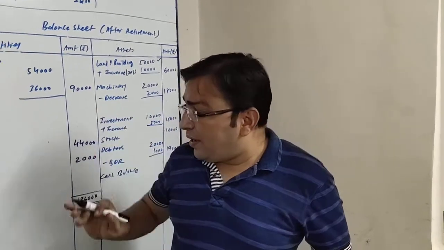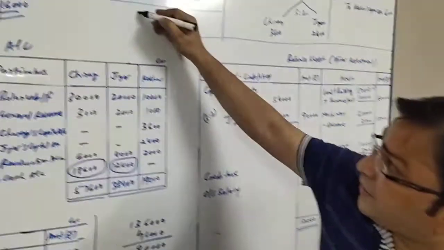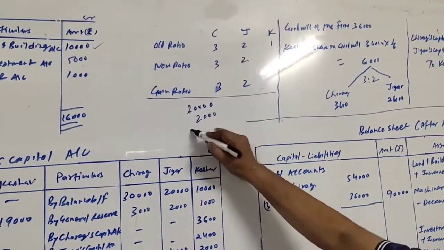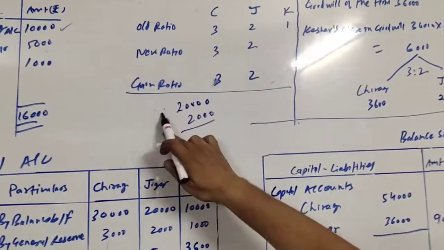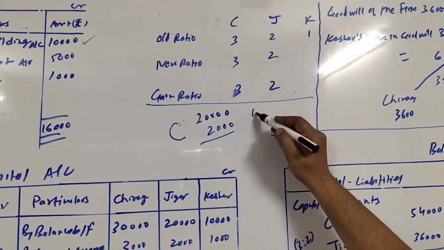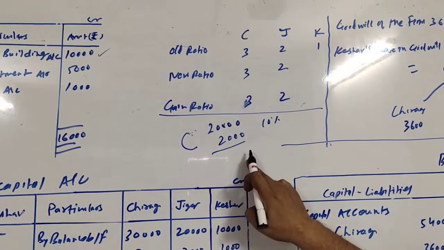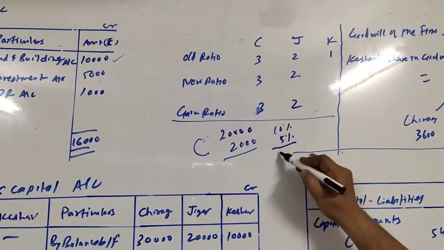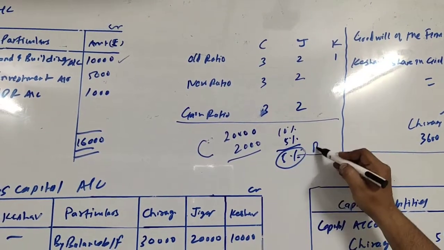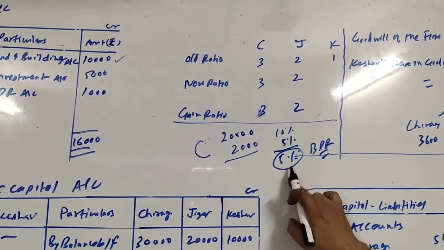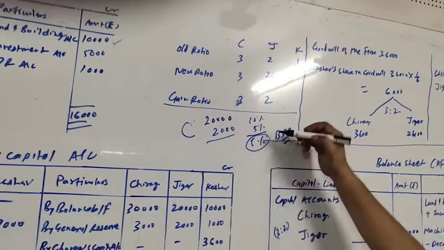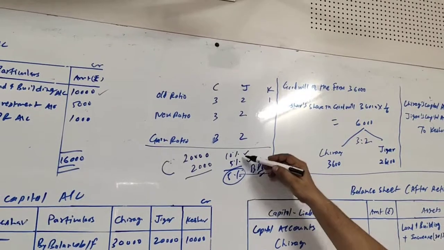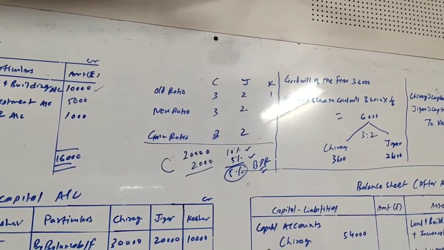Okay, so first of all, it is given to us that 20,000 debtors and 2,000 BDR. So if we calculate, we can find out that it is 10%. Rate which is already applied is 10%, but the rate is to be reduced by 5%. So the new rate of BDR should be 5%. Okay, right? So 10% is original rate, 5% we have to reduce. So the difference of 5% we have to apply.